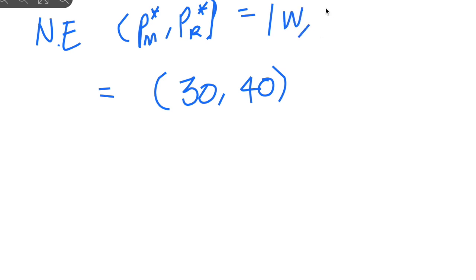So the Nash equilibrium for the price of the manufacturer, star, and the price of the retailer, star, is 30 and 40, and that is equal to W and P. Okay, all right, so going back to the slide.